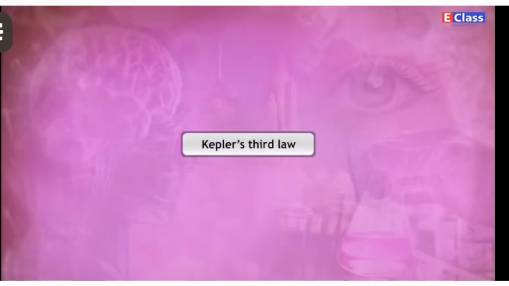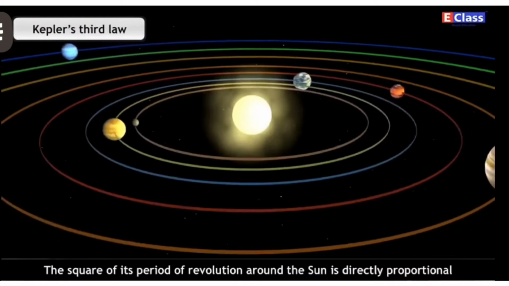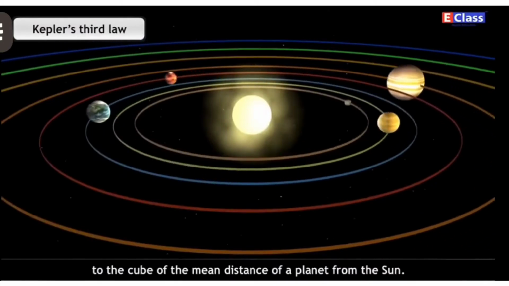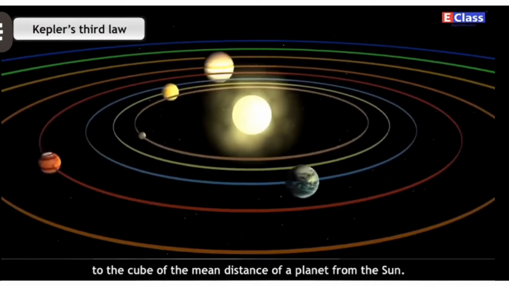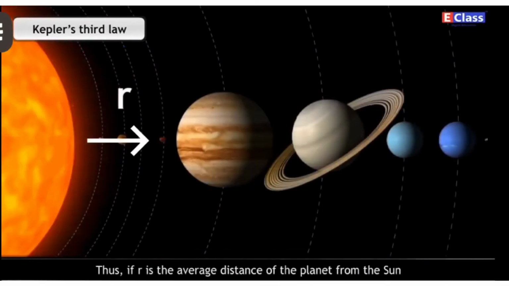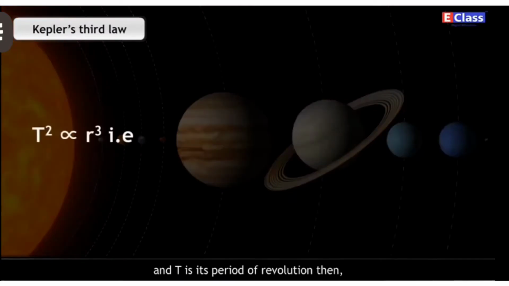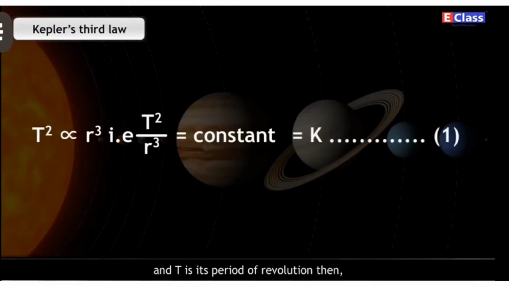Kepler's third law. The square of its period of revolution around the sun is directly proportional to the cube of the mean distance of a planet from the sun. Thus, if r is the average distance of the planet from the sun and T is its period of revolution, then T² is directly proportional to r³, that is, T²/r³ = constant = K.